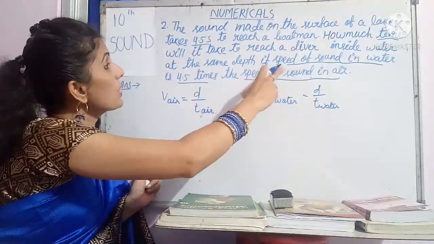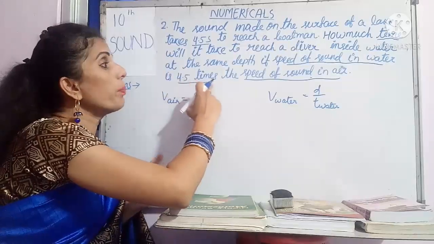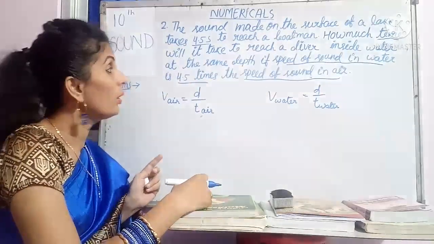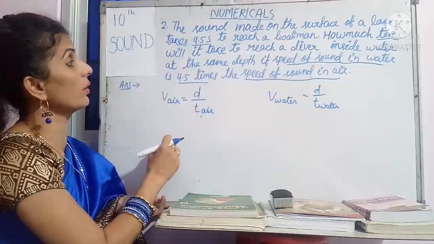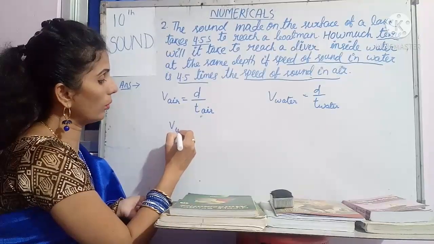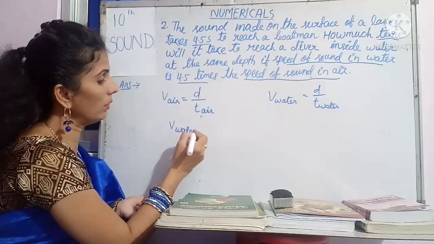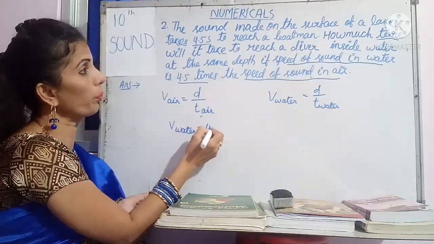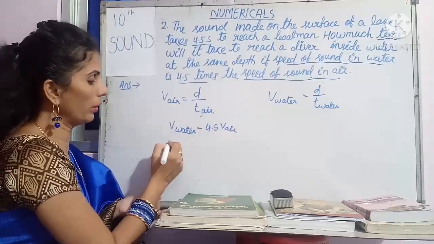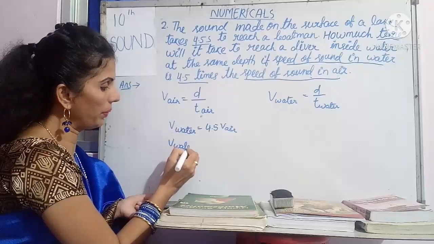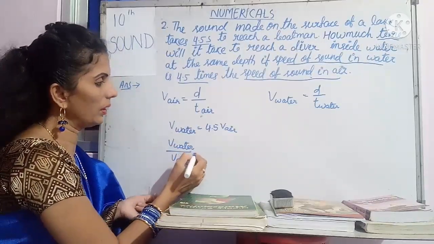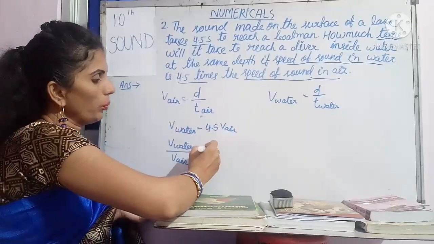Then the speed of the sound in water is 4.5 times the speed of the sound in air. What is the ratio? When the speed of sound in water is 4.5 times, it means V water is equal to 4.5 V air. So from this relationship, V water divided by V air is equal to 4.5.